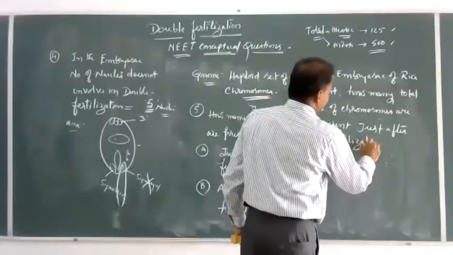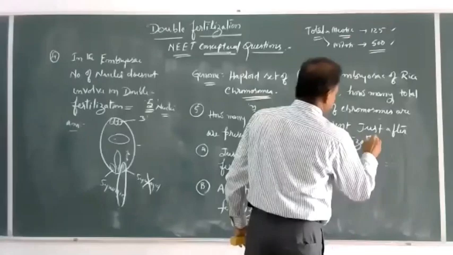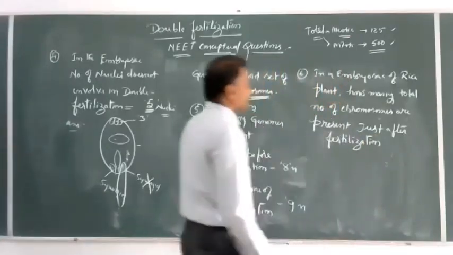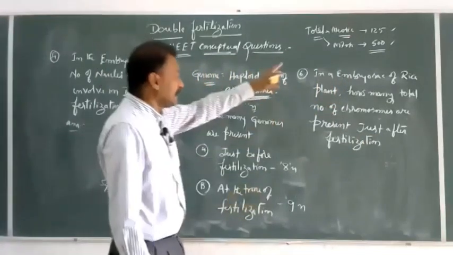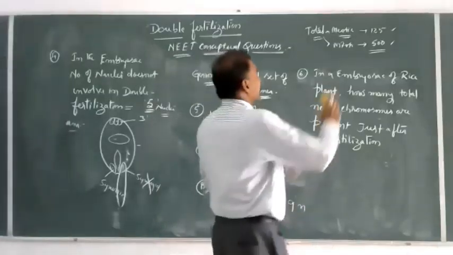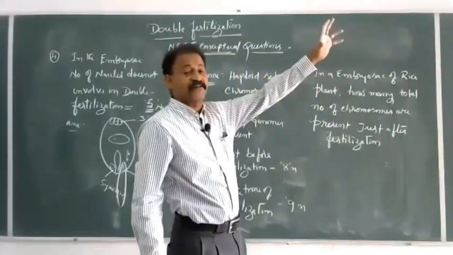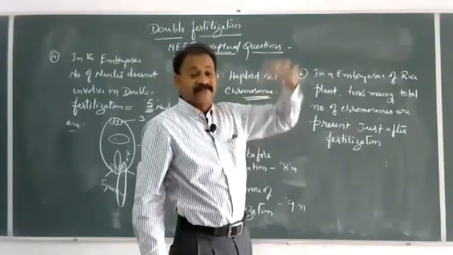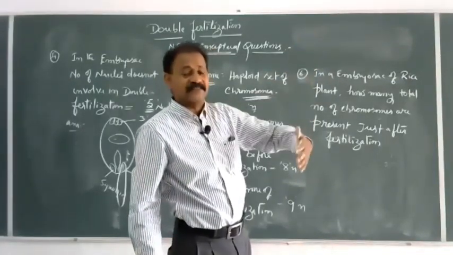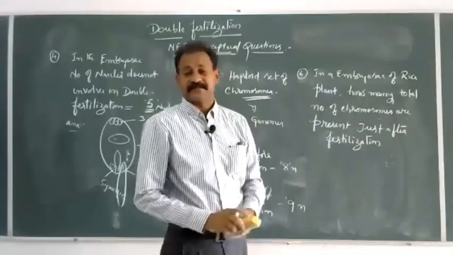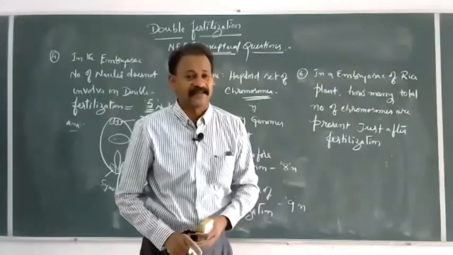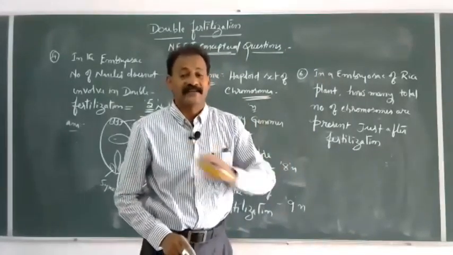See the question. In an embryo sac of, here we have to remember the chromosome numbers, which are given in the first chapter of reproduction in organisms. Various plants and animals, they have given chromosome numbers, haploid set and diploid set. Unless you know this, you cannot answer this question.